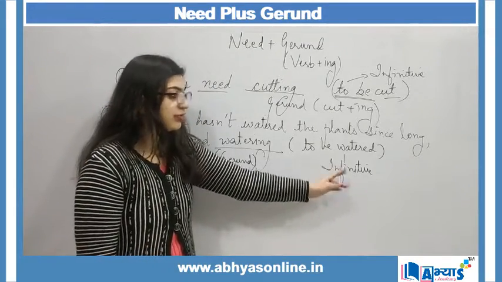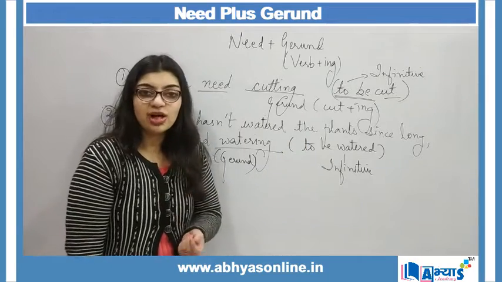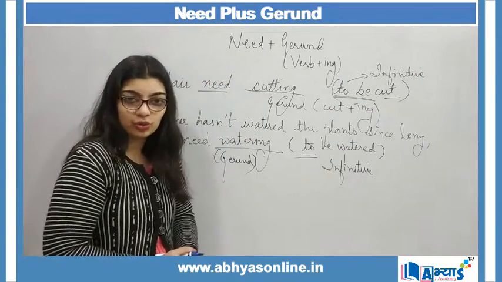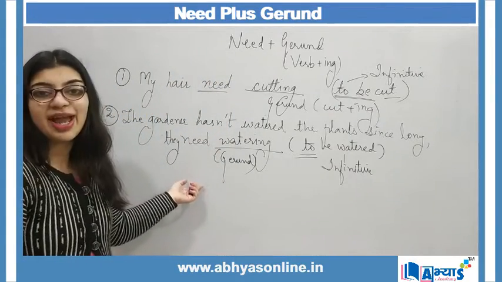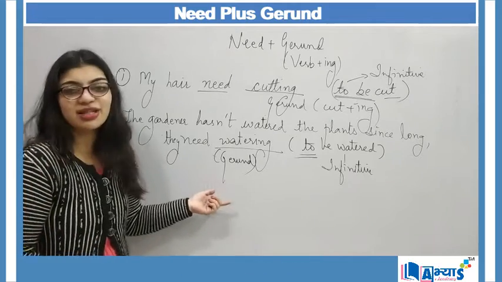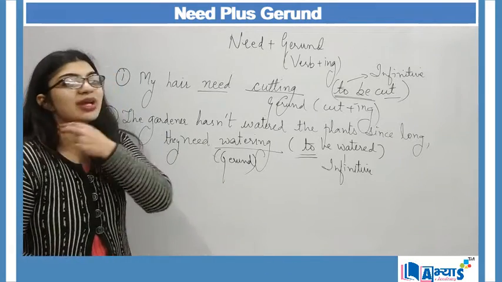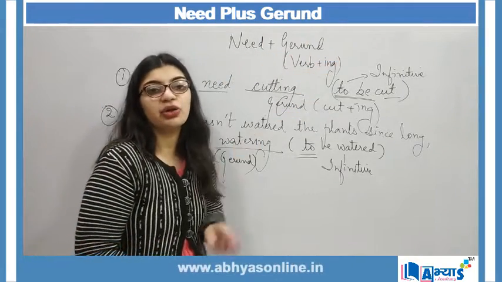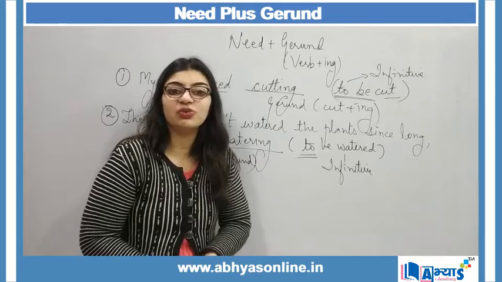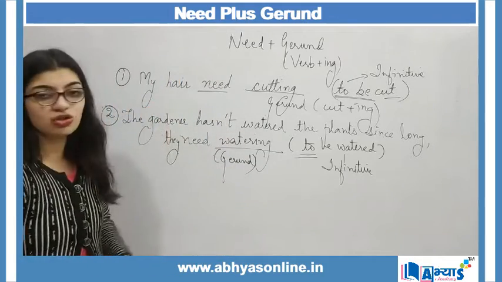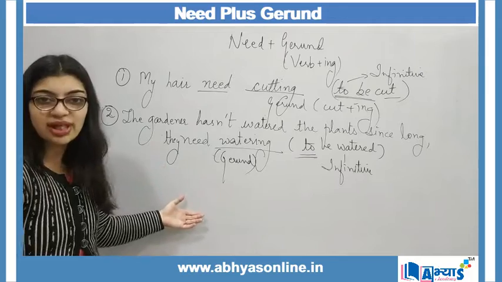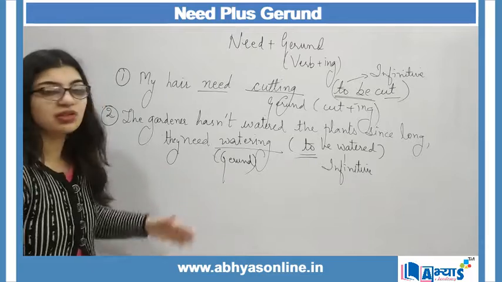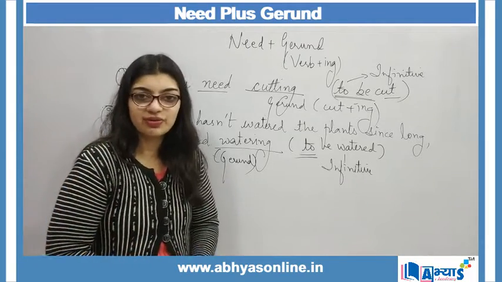With infinitive, any verb is considered to be infinitive when it is preceded by to, but when my verb ends with ing, then it is regarded as gerund. So now this is a basic question, in what cases do we make use of need along with gerund, and there are also chances that with need we make use of infinitives. So that needs to be very clear. In most of the cases, we make use of need along with an infinitive. These are some of the cases in which need is followed by a gerund.